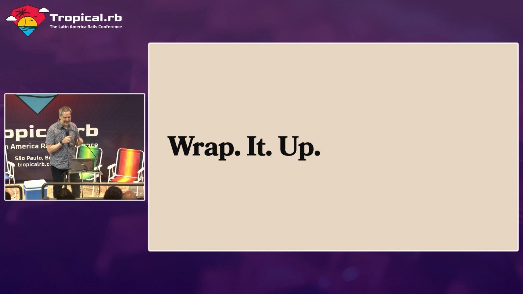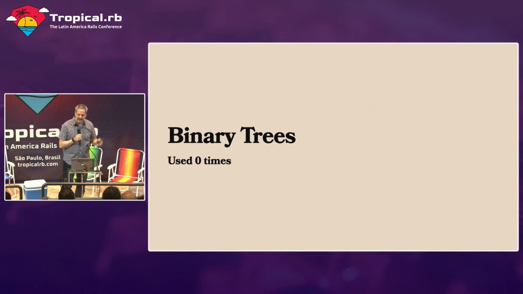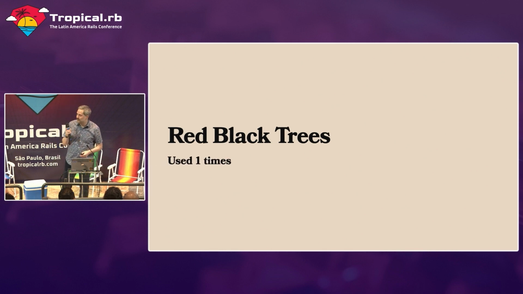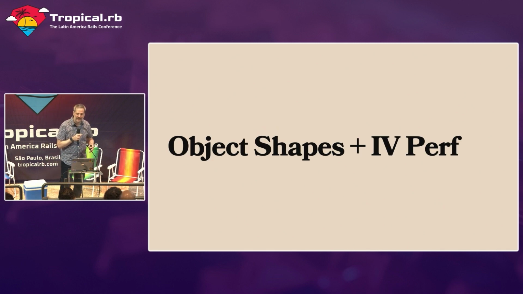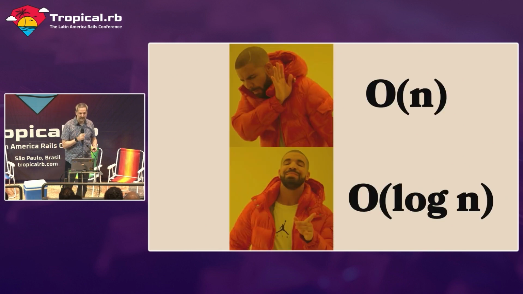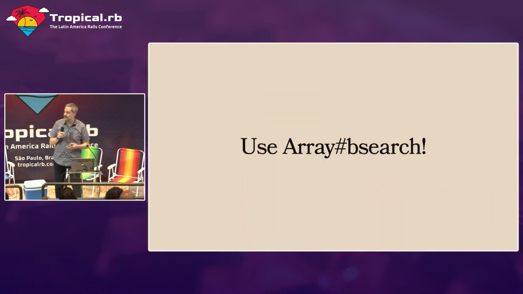All right, let's wrap this up. I've used binary trees 0 times. I've used red-black trees once, and this is a presentation about it. We talked about object shapes and instance variable performance, and the things I want you all to take away from this talk are, first off, O(n) is not good. Let's stick to O(log n) when we can. In your applications, please use this method. It's a great method. You should use this for sure.